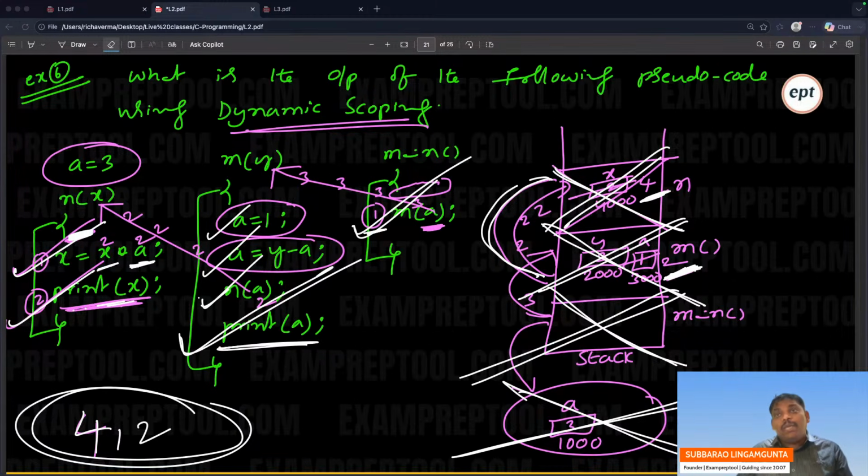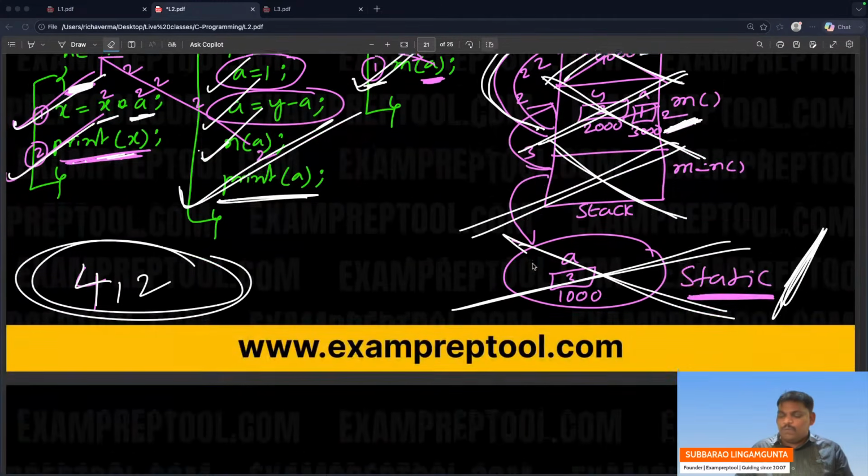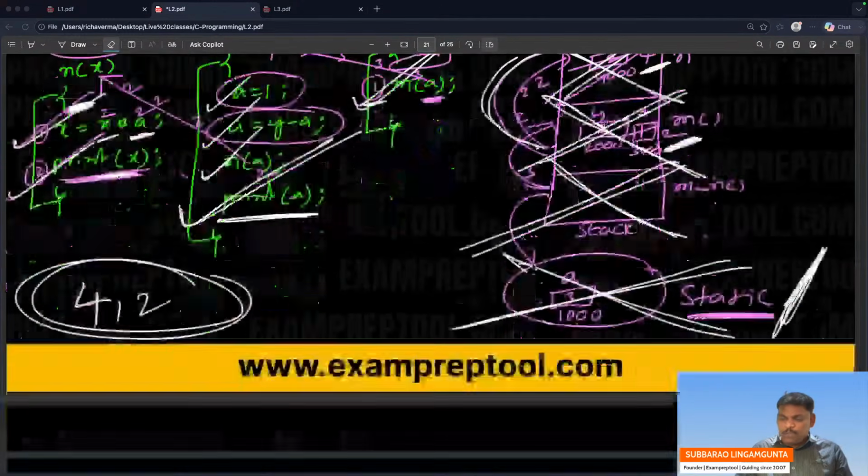Similarly, the main function may use a global variable. Maybe the n function will use it, maybe the m function. Which function will use the global variable, you don't know. He came first and he is waiting. When all is over, then he will also go. Lastly, he will also go. Perfect. I think people got it.